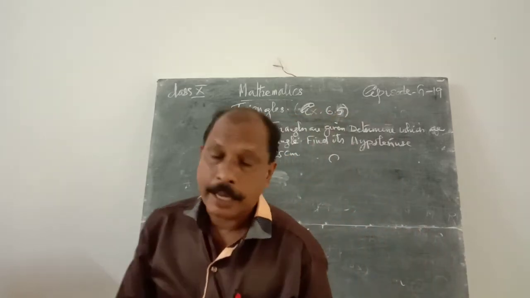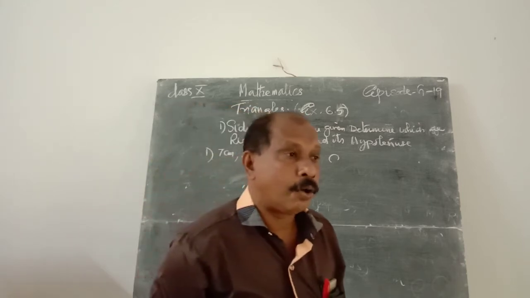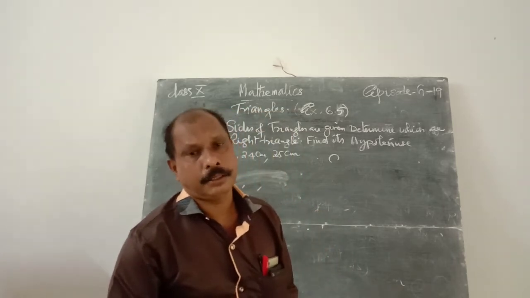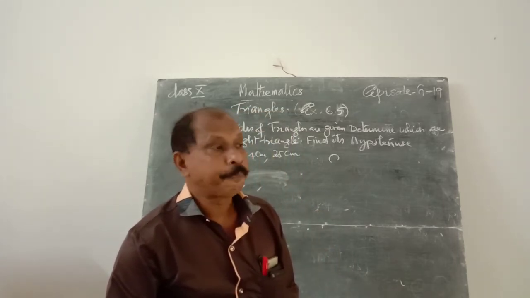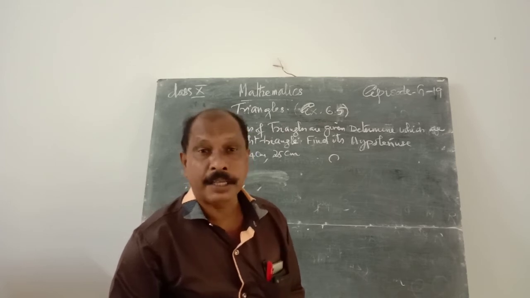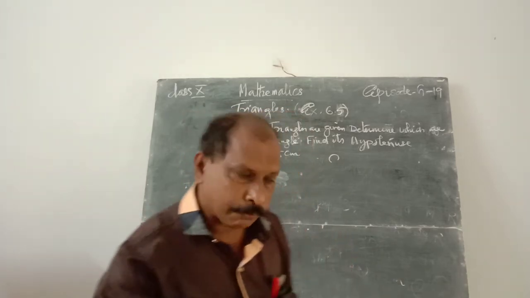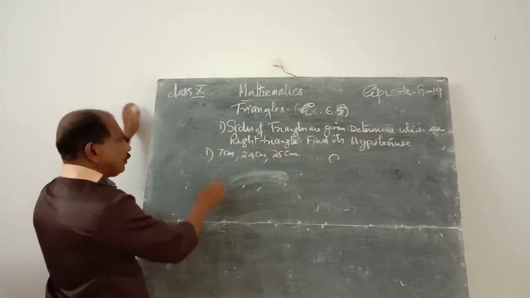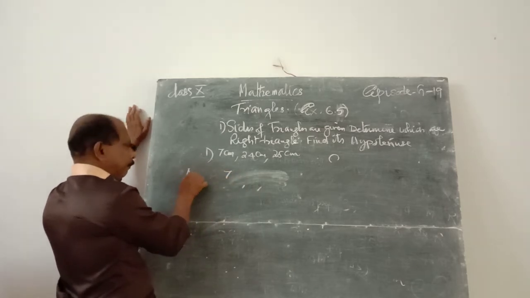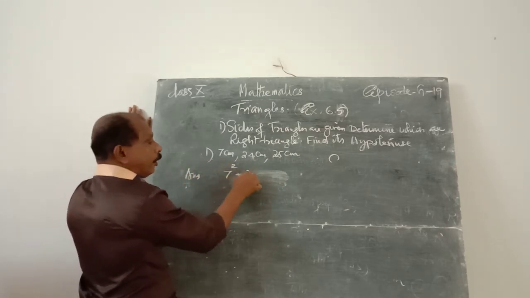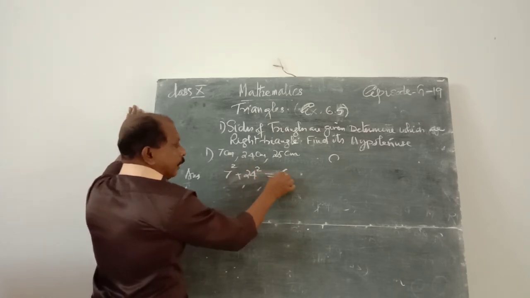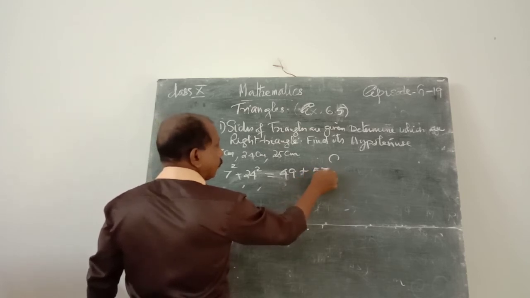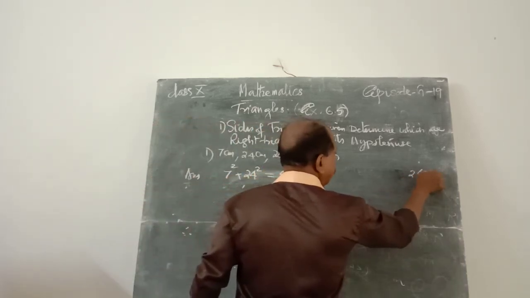The side against the larger angle is longer, and the side against the smaller angle is smaller. That is a basic axiom of Euclid geometry, in the 9th chapter. Therefore, the longest side, let us assume, is the hypotenuse. Then 7 square plus 24 square, that is the verification. 7 square is 49. 24 square is 576. Okay, 24 into 24.